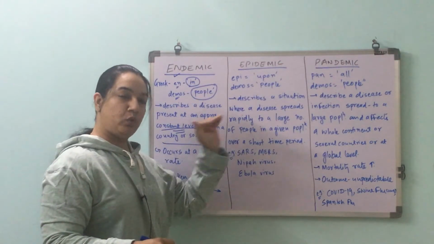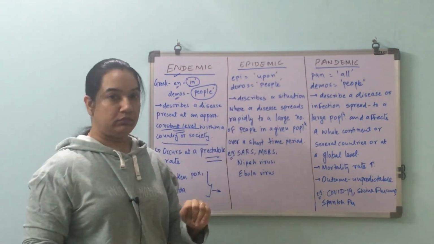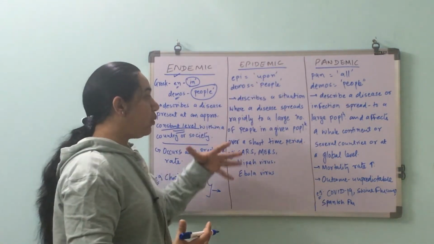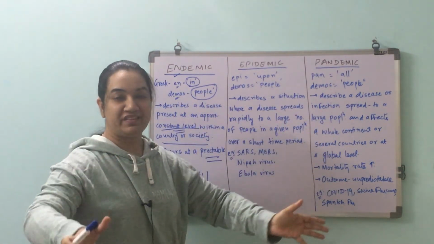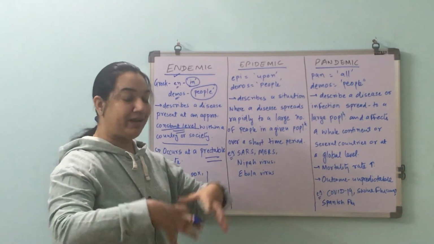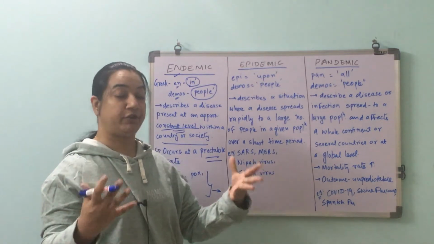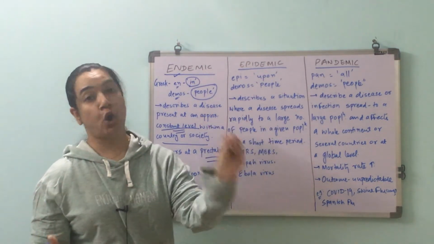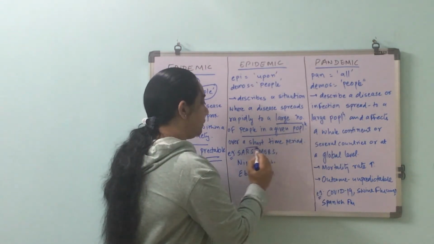Now let's go a little higher and see what epidemic means. Epi means upon and demos is people. Now this is a situation where a larger population is exposed to infection or a disease over a very short period of time. A large number of the population in a short period of time.